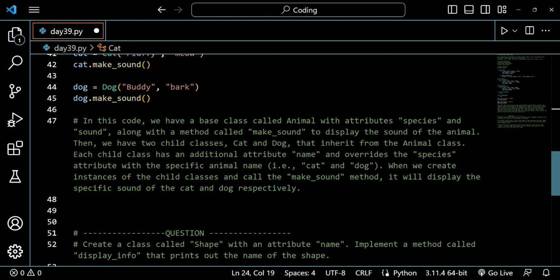Then we have two child classes, a cat and dog. We have two child classes, cat and dog, that inherit from the animal class. Each child class has an additional attribute called name, and overrides the species attribute with the specific animal name, that is cat and dog. When we create instances of the child classes and call the make sound method, it will display the specific sound of the cat and dog respectively.